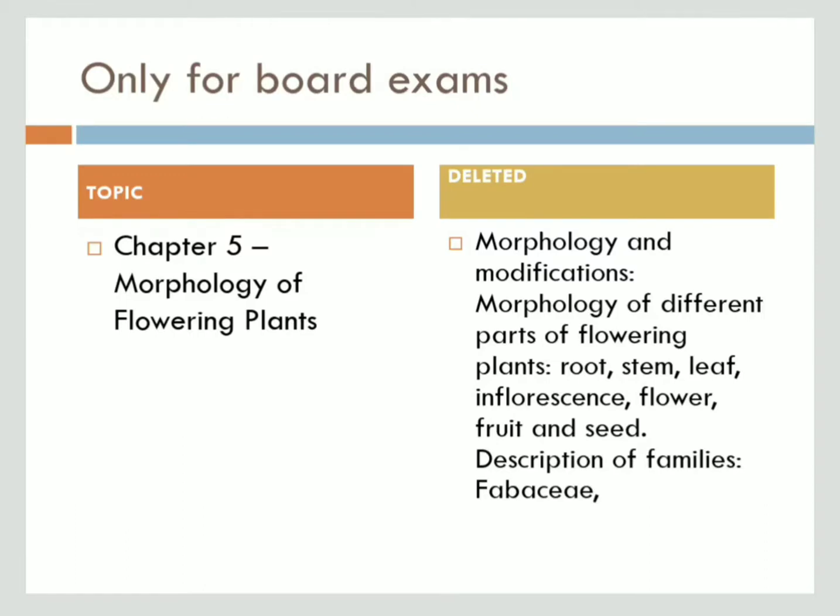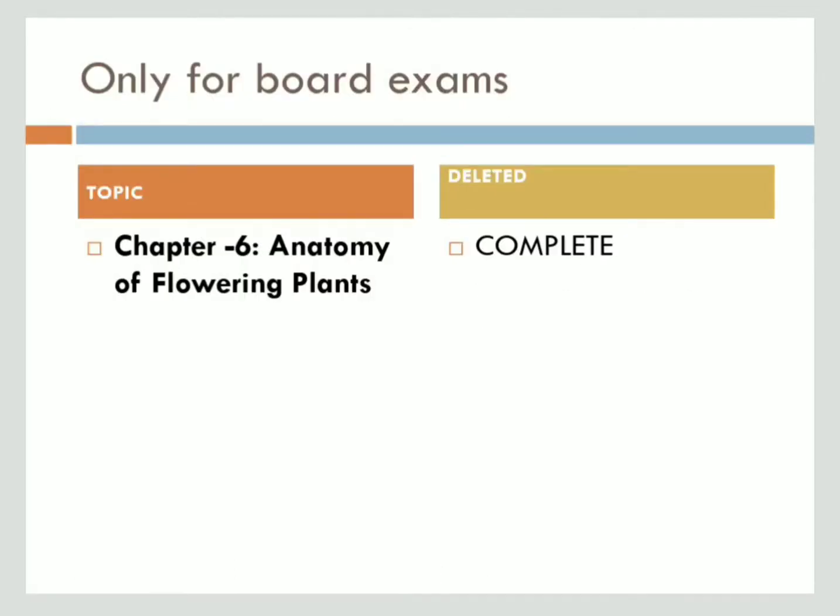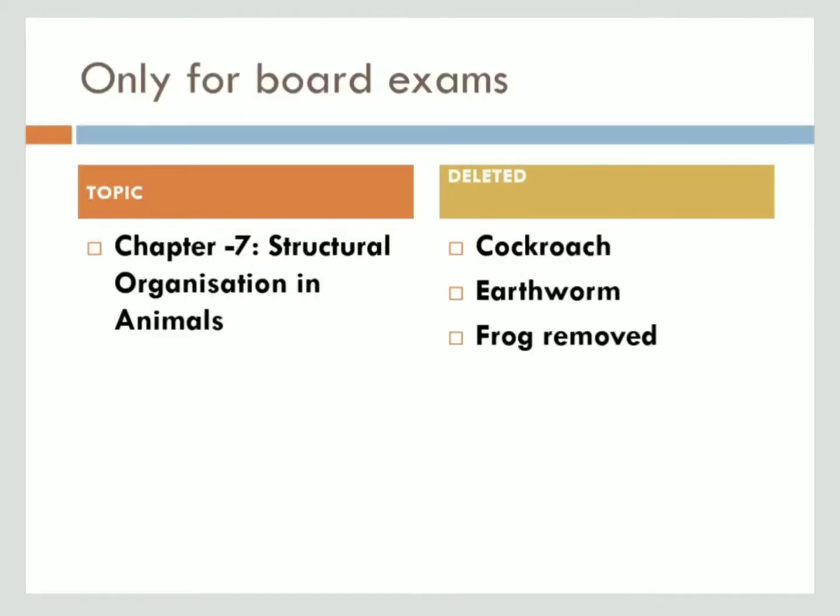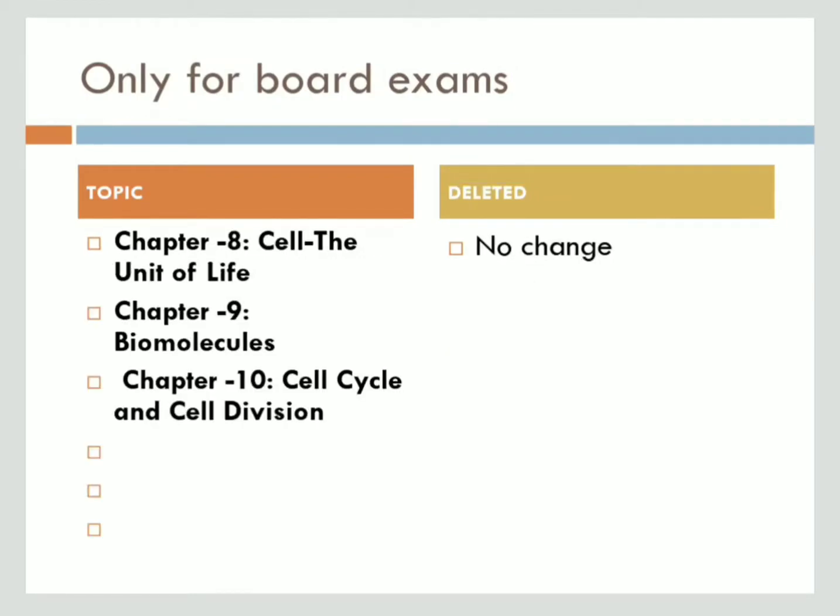Okay, next coming to chapter 4, Animal Kingdom. No changes from the animal kingdom chapter. All are present, all the phyla, everything is present from this chapter. Next coming to chapter 5, that is the structural morphology, that is Morphology of the Flowering Plants. From this, root, stem, leaf, inflorescence, flower, fruit, seed are all deleted. Along with that, one of the families, the Fabaceae family, was deleted. Remaining all the families and remaining topics are present.